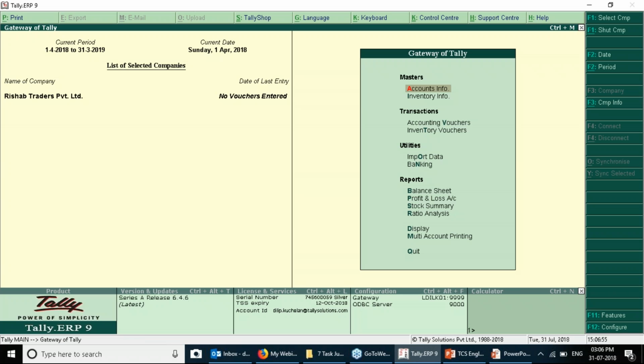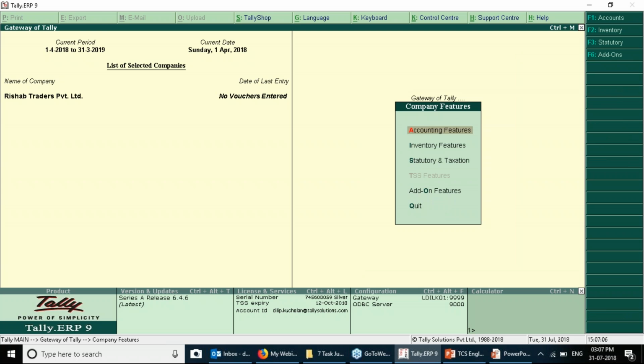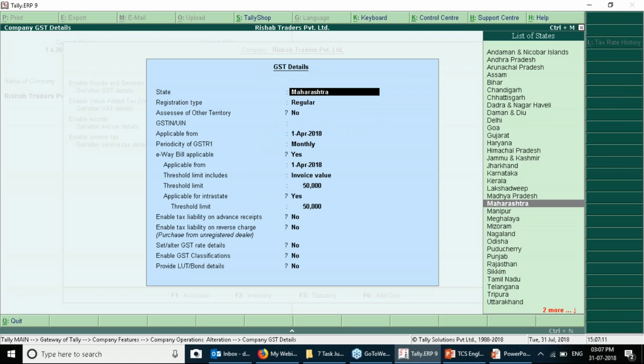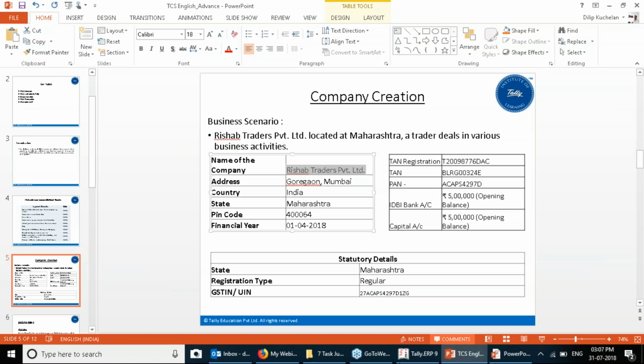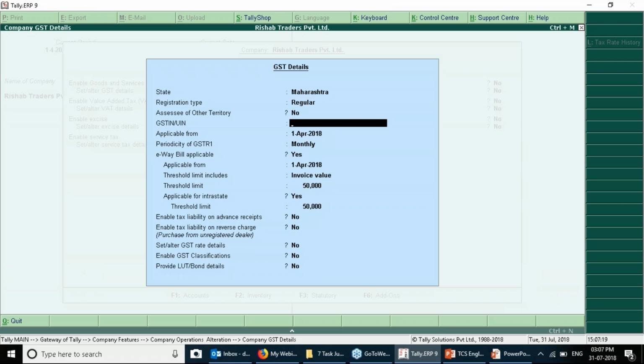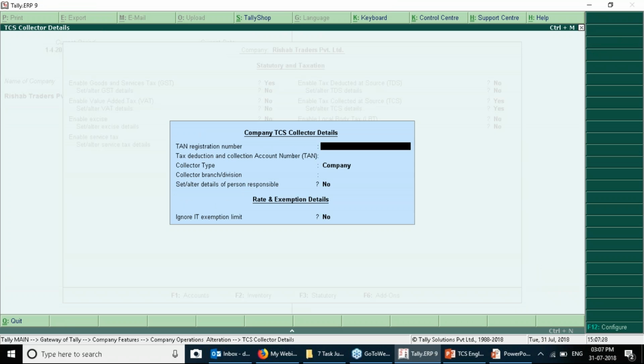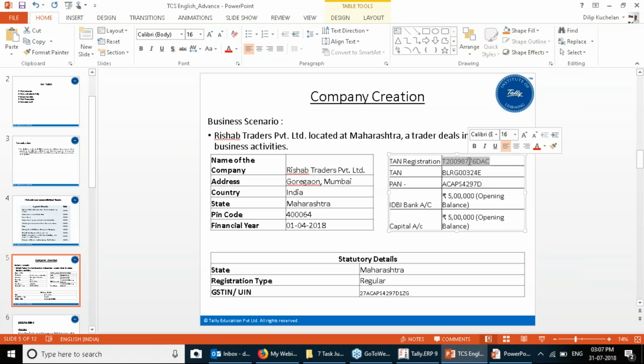So this is the TCS, but we will also be checking with the GST as well, so we would also enable the GST feature. We go to F11 features, statutory and taxation, and enable goods and services tax. Yes, you need to provide the GSTN number. For convenience, I'm just copying and pasting it. Today's session is on TCS with GST. Then you need to provide the TAN number.